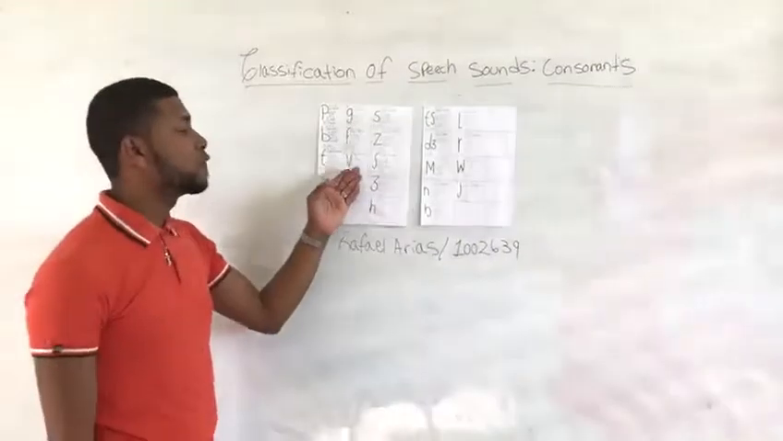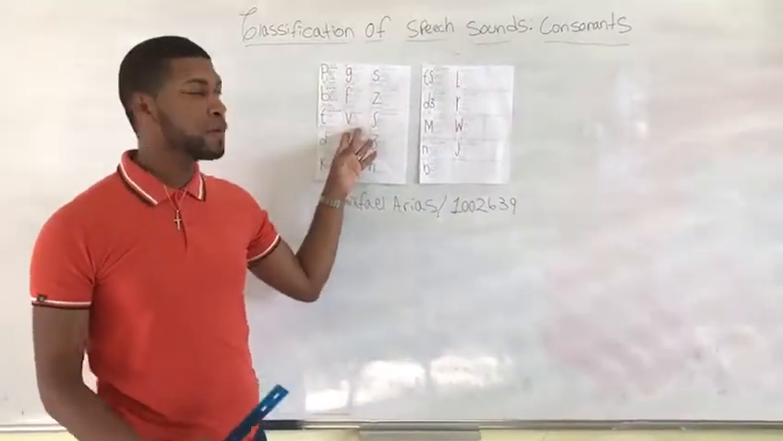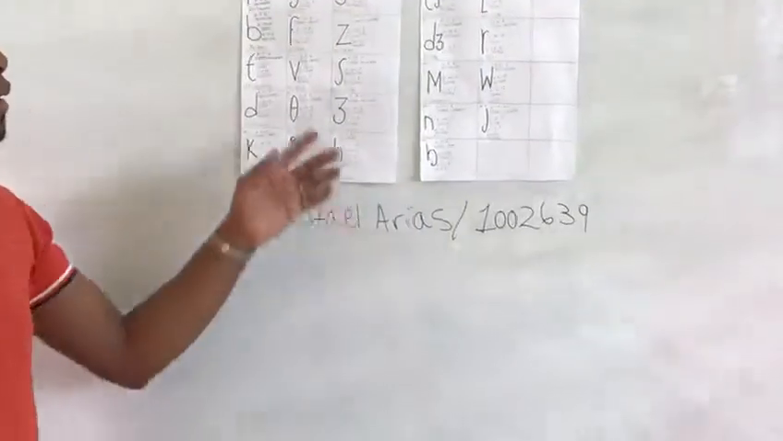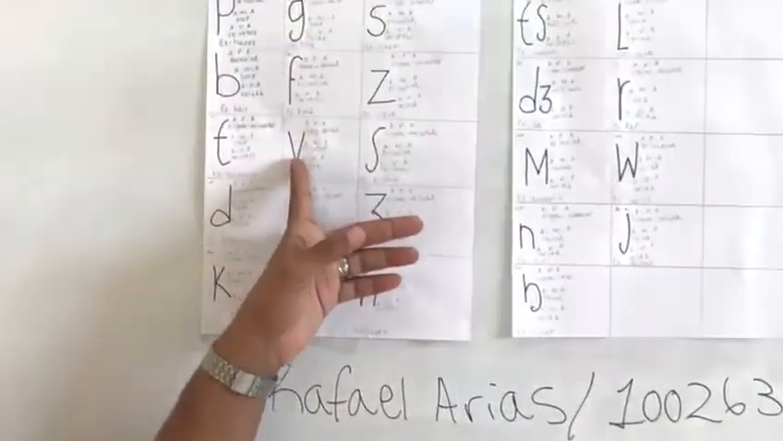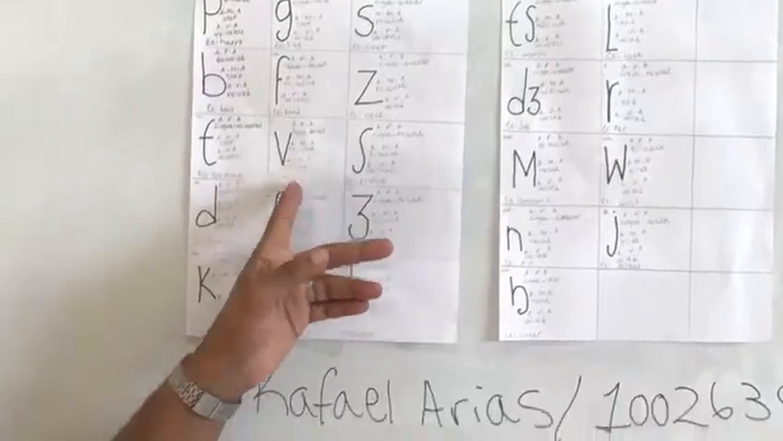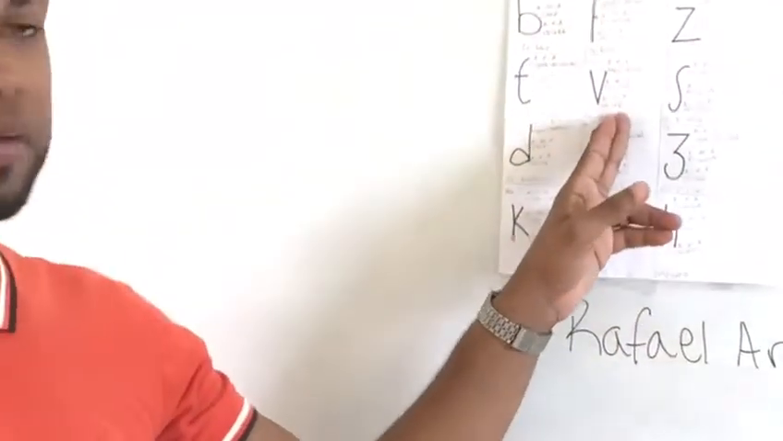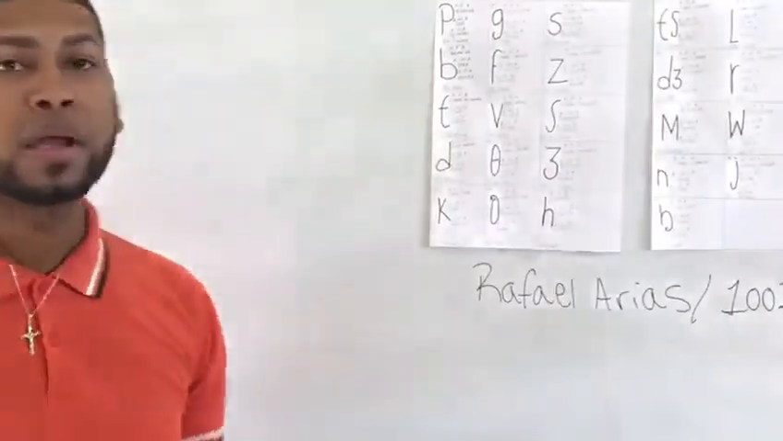The consonant v, according to the place of articulation, is labial and according to the manner of articulation is fricative. According to the voice of articulation is voiced. We have an example and it's voice.